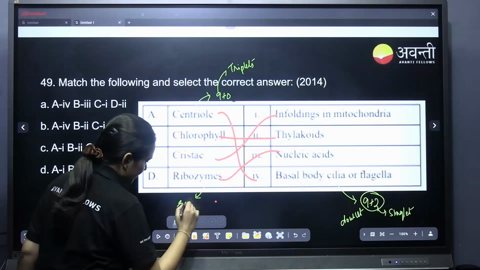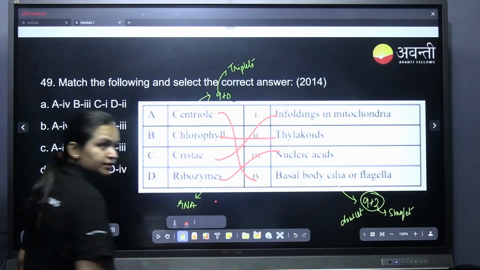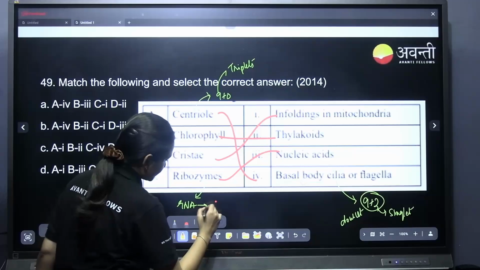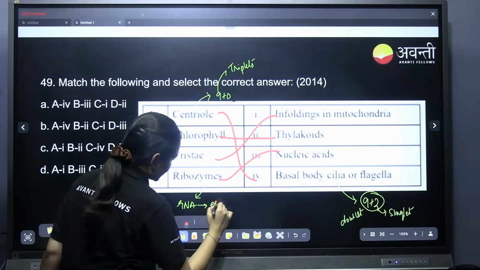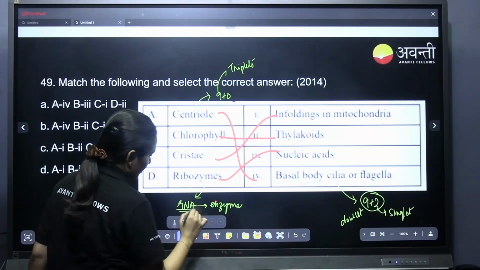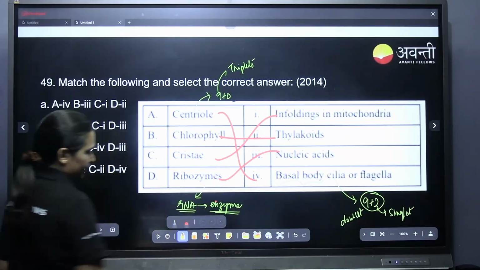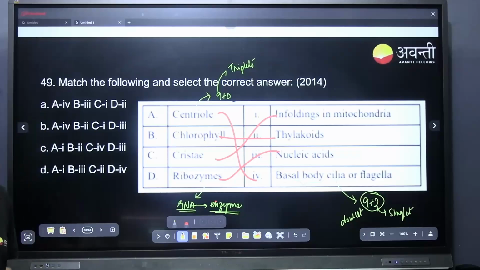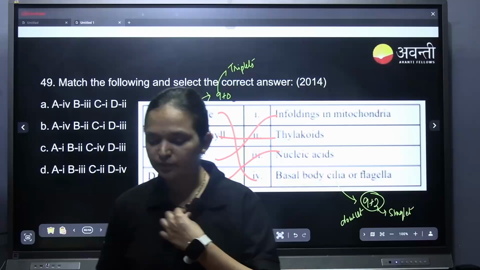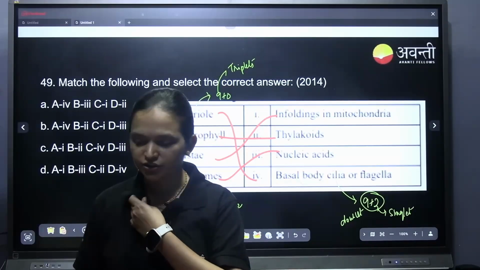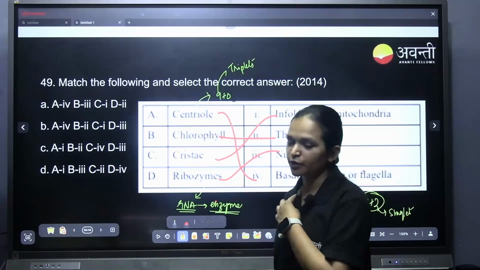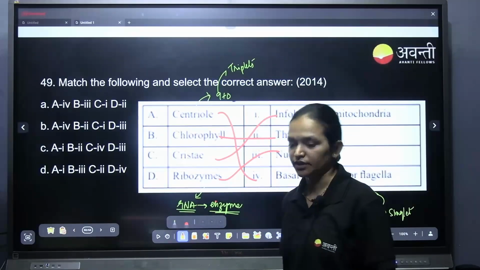Ribozyme is an RNA which acts as an enzyme. RNA enzymes are called ribozymes. We say that enzymes are protein in nature, but not all enzymes are protein. There are certain enzymes which are RNA also, that we call ribozyme.